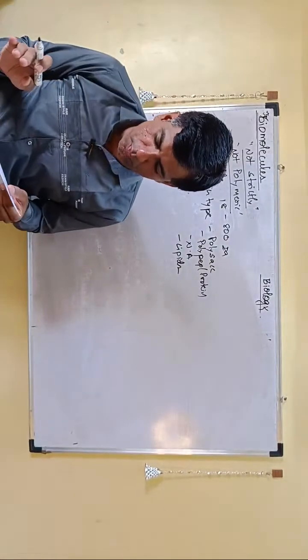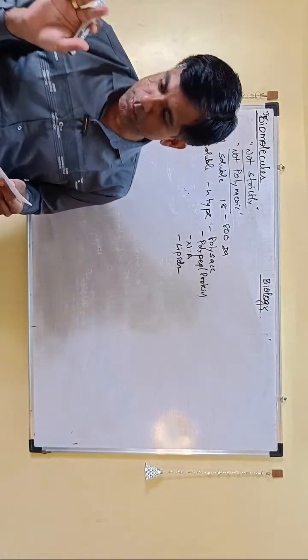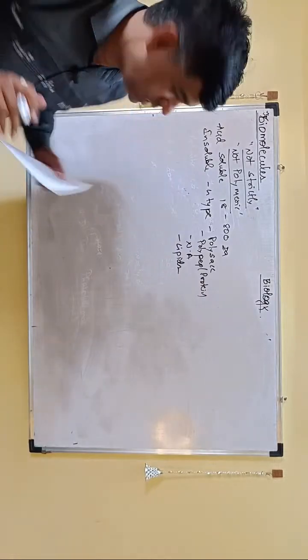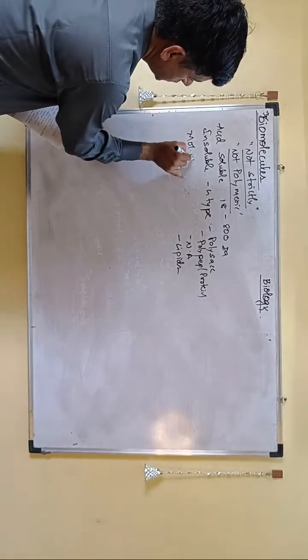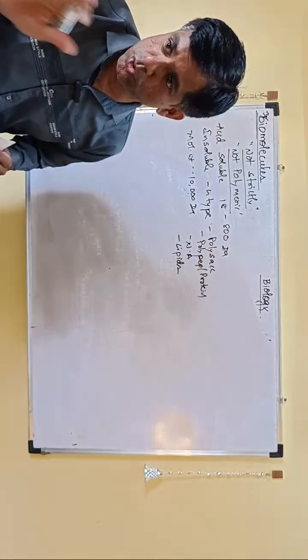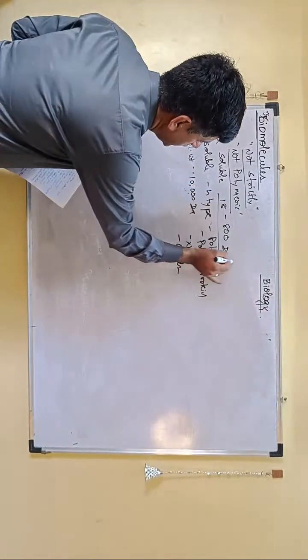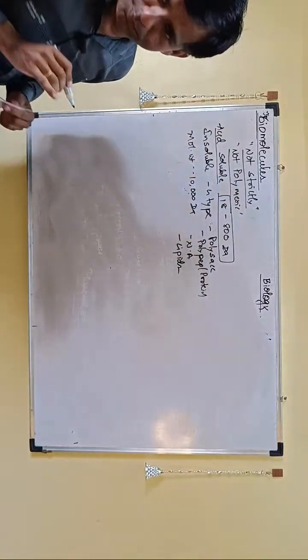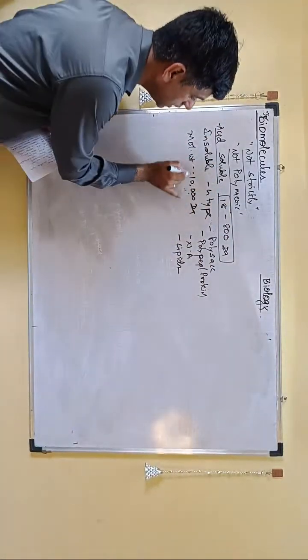The problem is not with the others, but only with lipids, because the lipid weight is less. They have told that the molecular weight of these large macromolecules is more than 10,000 Daltons, remember. So try to remember, 18 to 800 is the range for acid soluble, and for most macromolecules it is about 10,000.